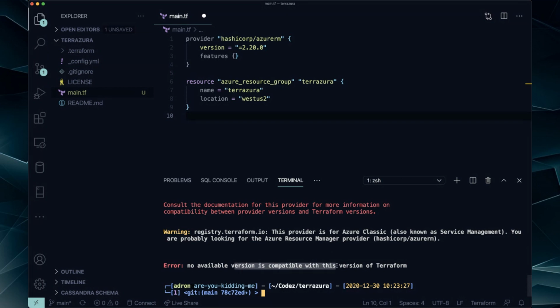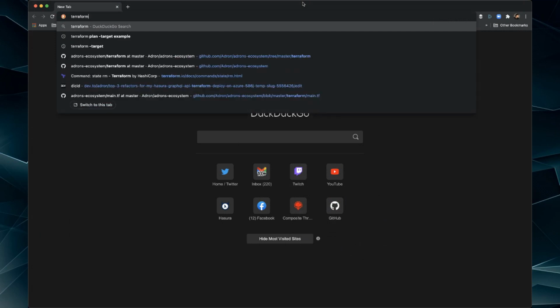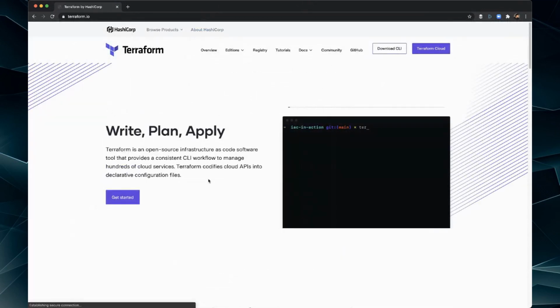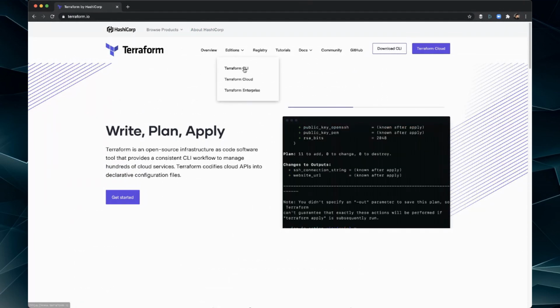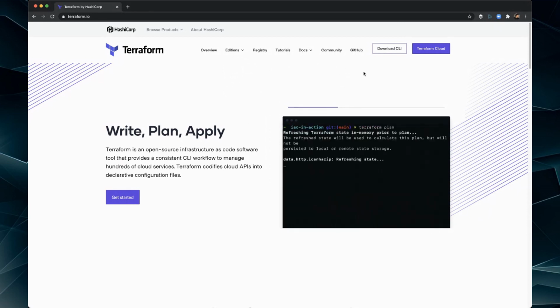No available version is compatible with this version of Terraform. Well, okay. All right, we're going to have to do some initial troubleshooting right off the bat here. Let's figure out what version we have. I'm going to show you how to upgrade Terraform real quick. So we have Terraform, the CLI, because I don't care about the other stuff right now.